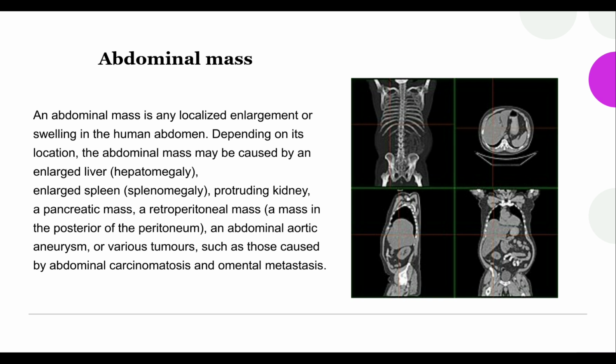Abdominal mass. An abdominal mass is any localized enlargement or swelling in the human abdomen. Depending on its location, the abdominal mass may be caused by an enlarged liver, hepatomegaly, enlarged spleen, splenomegaly, protruding kidney, a pancreatic mass, a retroperitoneal mass, a mass in the posterior of the peritoneum, an abdominal aortic aneurysm, or various tumors, such as those caused by abdominal carcinomatosis and omental metastasis.